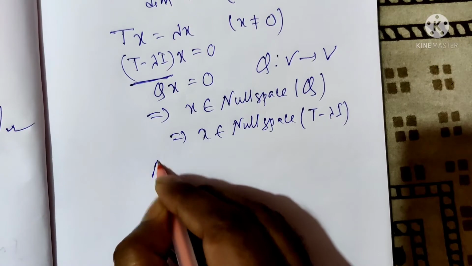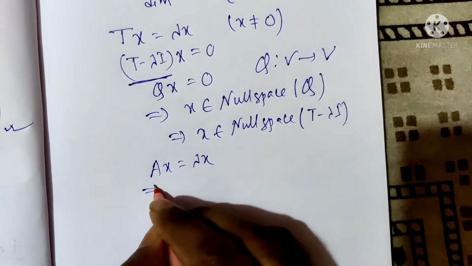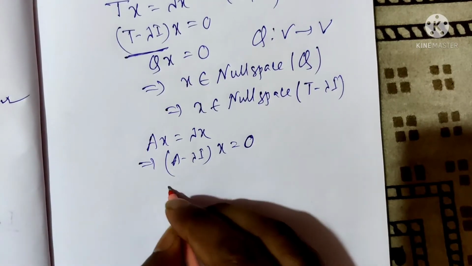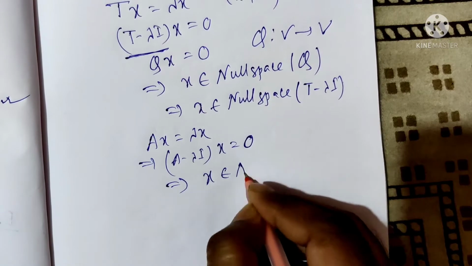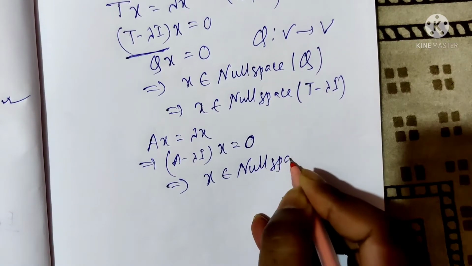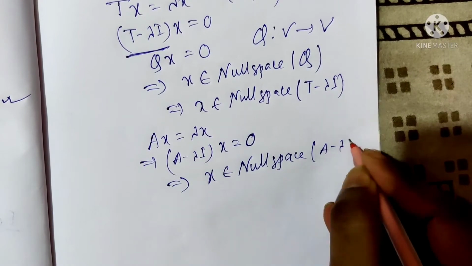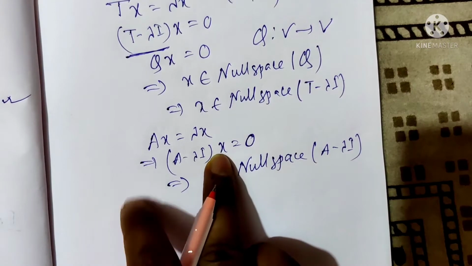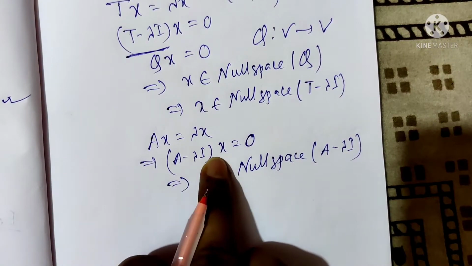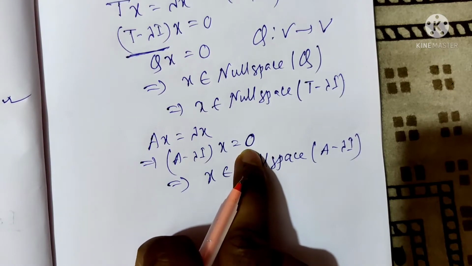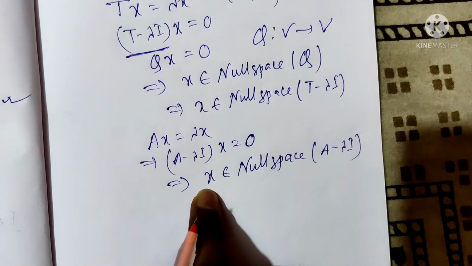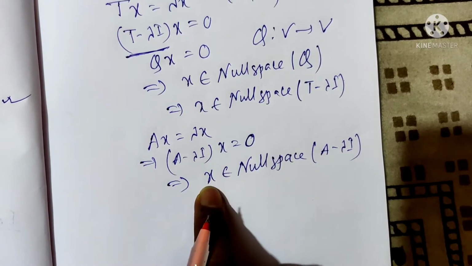Similarly, Ax equals lambda x implies (A minus lambda I) into x equals the 0 vector, that implies x belongs to the null space of A minus lambda I. What is the null space? Such x such that the linear transformation takes x to the 0 vector. This is called the null space. So x belongs to the null space of A minus lambda I. So x is the eigenvector, and here x is a non-zero vector also.